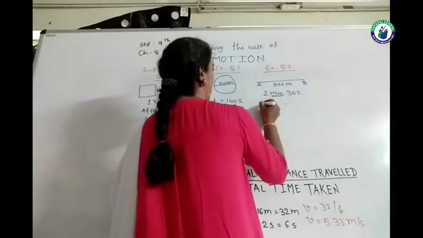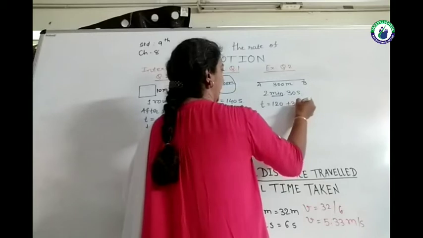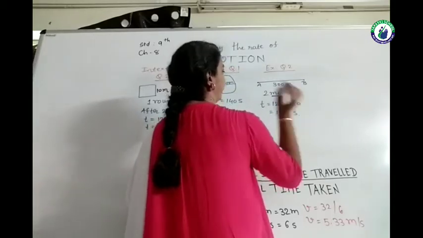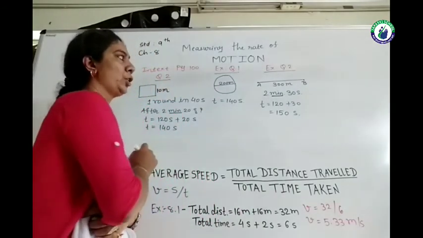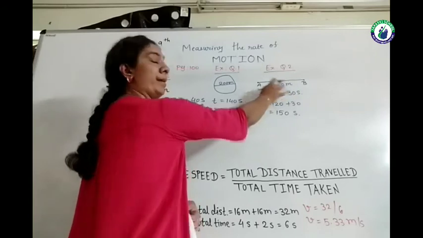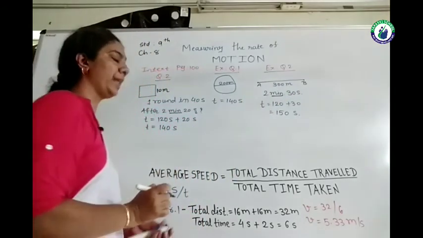So the time will be 120 plus 30 is equal to 150 seconds. So in this last case, the distance is 300 meter and the time is 150 seconds.